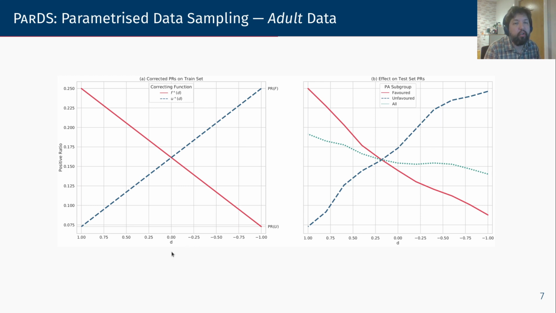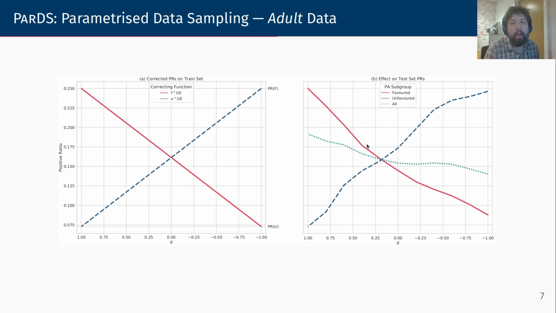So we control how much we want to either over or undersample or do both of these things through a correction parameter D taking values from 1 to -1, where 1 means not touching the training set at all, -1 meaning reversing the positive ratios for the favored and the unfavored groups, and D equals 0 meaning that the positive ratios for both the favored and the unfavored groups become the same.